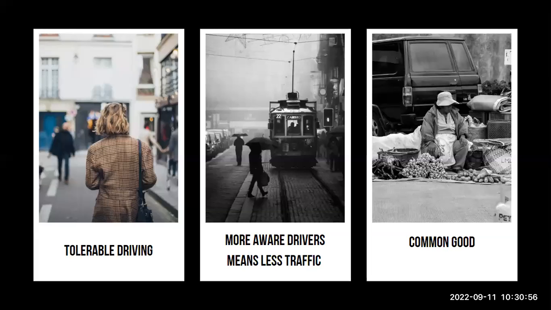Some benefits of this project are that driving becomes more tolerable. People will feel like they have more control over their driving instead of letting the traffic light decide it. More tolerable driving means less road rage, fewer accidents, and more aware drivers mean less traffic. As I mentioned before, drivers will try to avoid where there is traffic, which means there will be one less car in that waiting line.